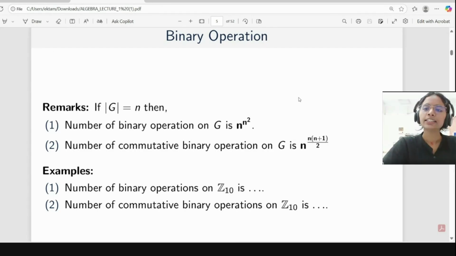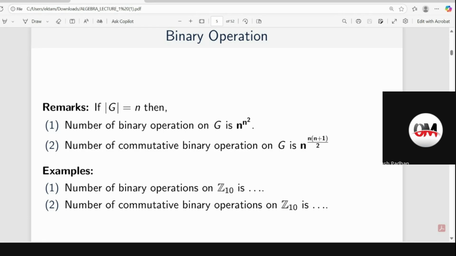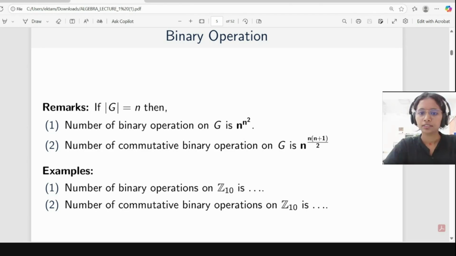Okay. So if the cardinality of G is equal to n, then the number of binary operations on G is n to the power n square. Can anyone explain why? A binary operation is from G cross G to G. So the cardinality of G cross G is n square. So the number of binary operations will be n to the power n square. Is it clear to everyone why it is n to the power n square?